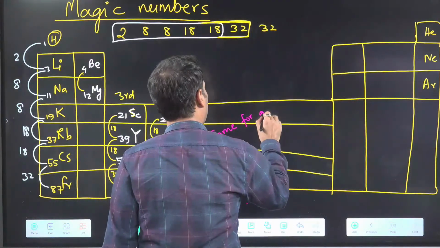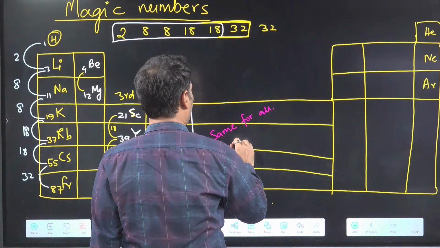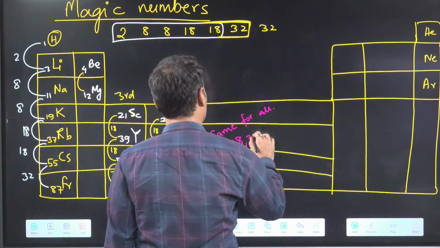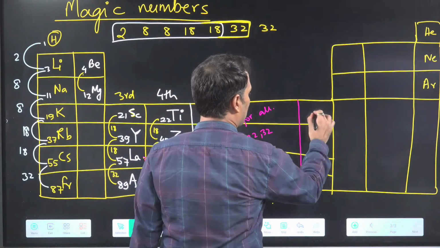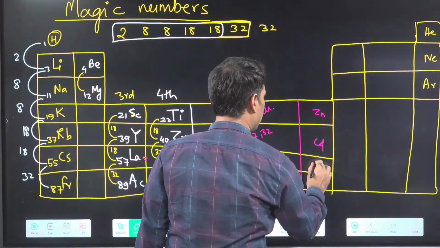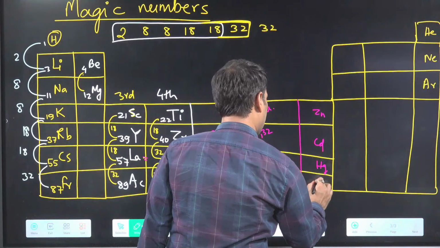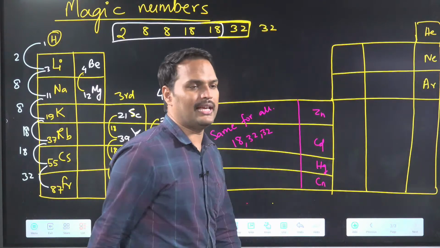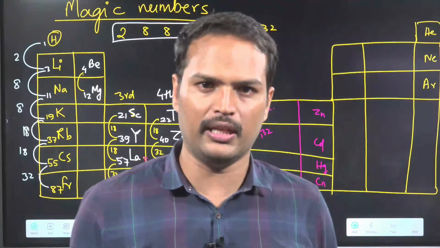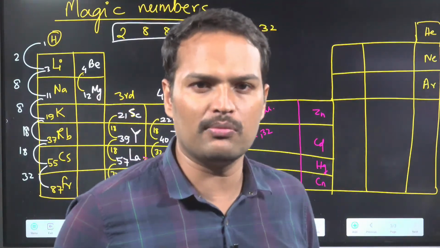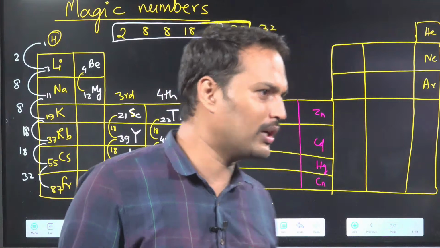So it is the same for all now. What is the same for all? 18, 32, 32. Clear? You can check this one. I am showing you an example: zinc, cadmium, mercury and copernicium. Now everyone look at the board, on your screen. Where will we use these magic numbers? They will ask you a question.